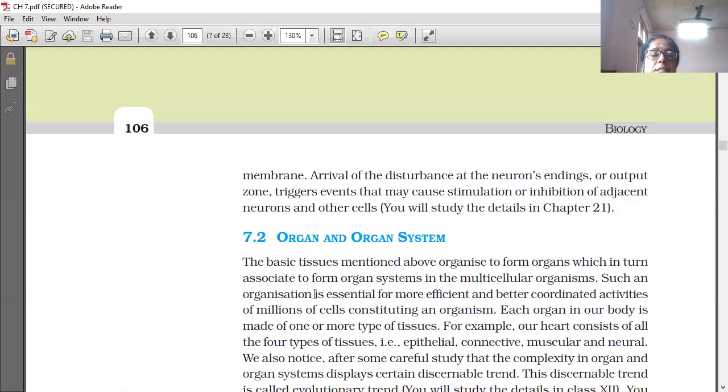Such an organization is essential for more efficient and better coordinated activities of millions of cells constituting an organism.